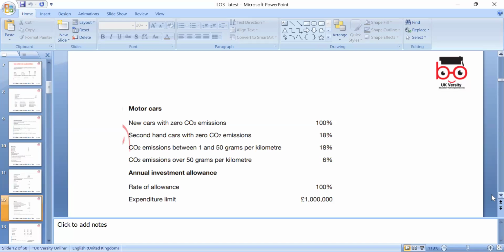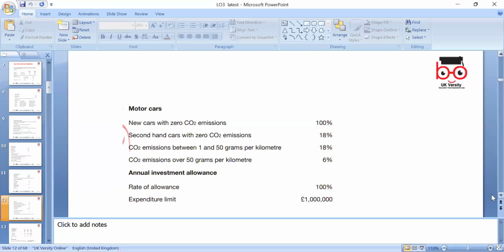From 2026, the government is planning to reduce this, not 100%, and plus they're going to introduce road tax as well, so we can look at that. That's all at the moment in process.